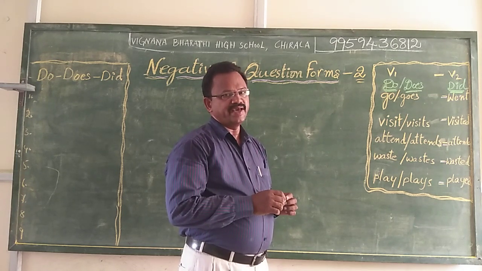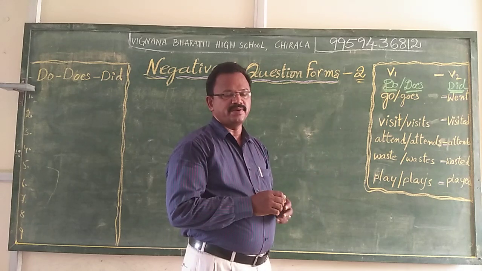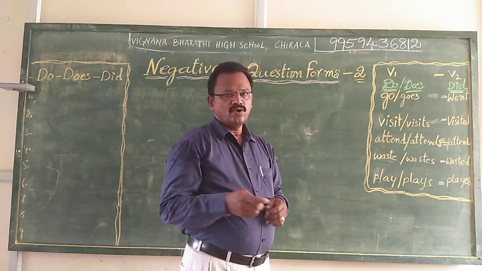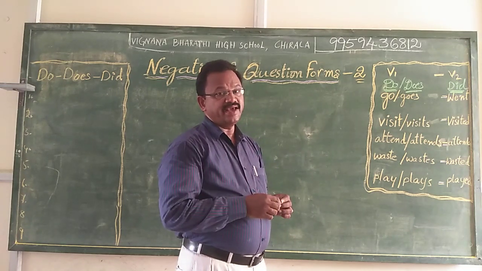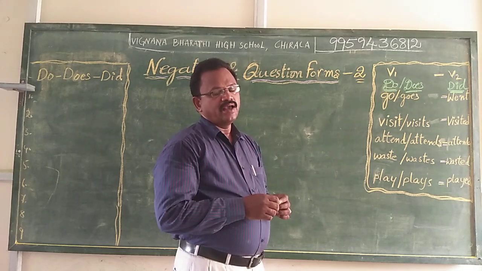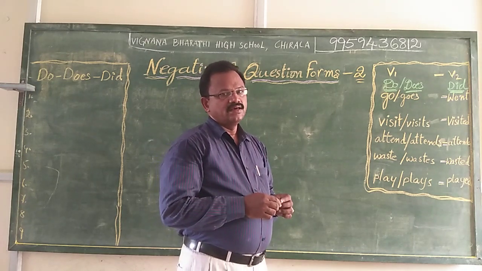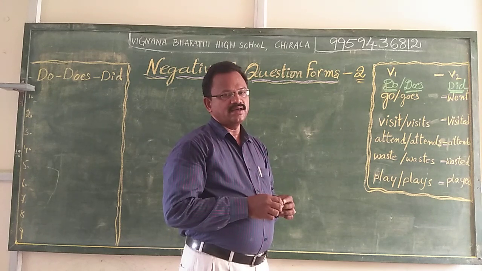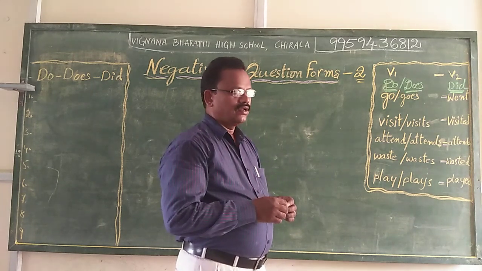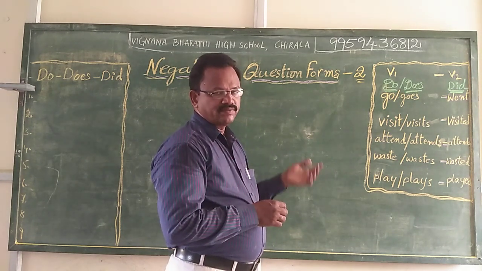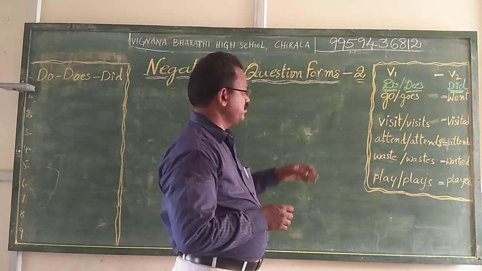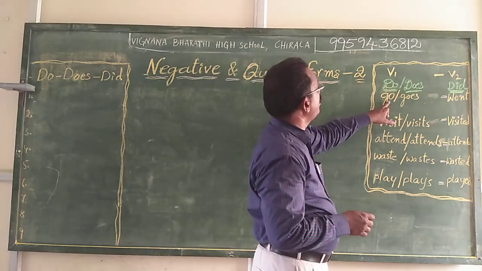Special verbs, main verbs. We did special verbs in the previous class. Now we are planning with main verbs. I already spoke about the examples of main verbs. Now some of the main verbs I am going to speak to you, that is go.